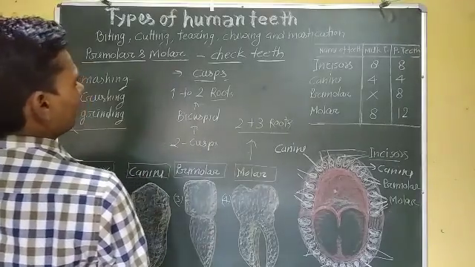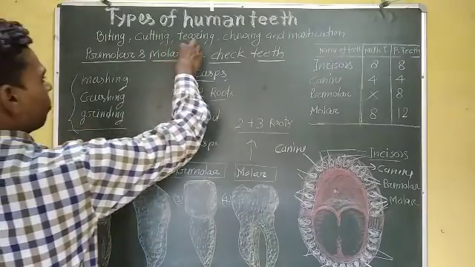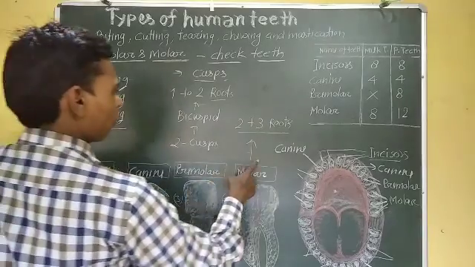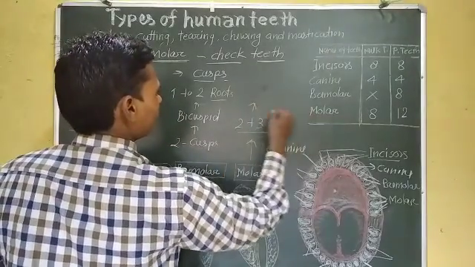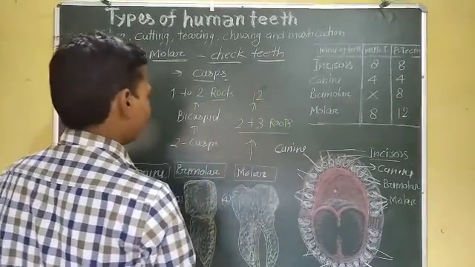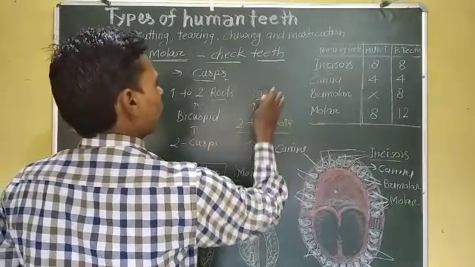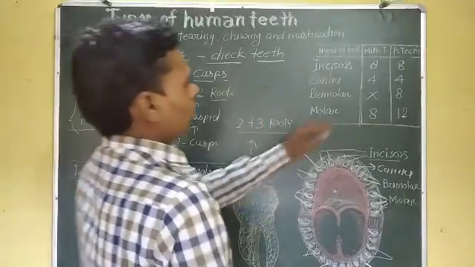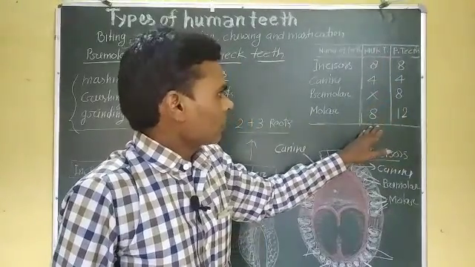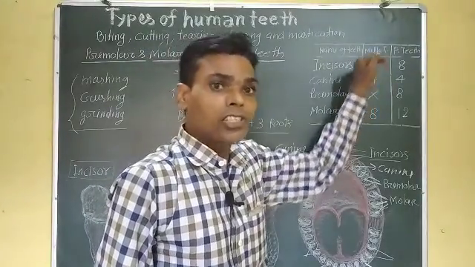The total number of molars in permanent teeth is 12 and in milk teeth 8. But premolars are not found in milk teeth or child teeth.